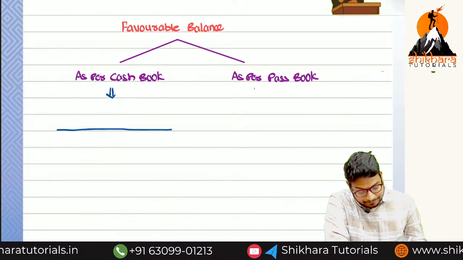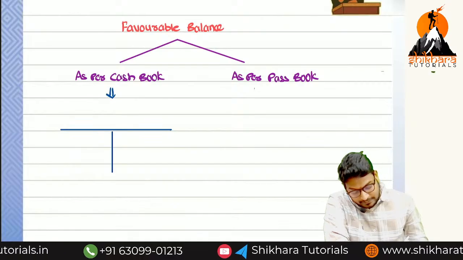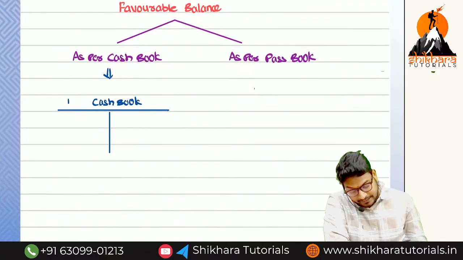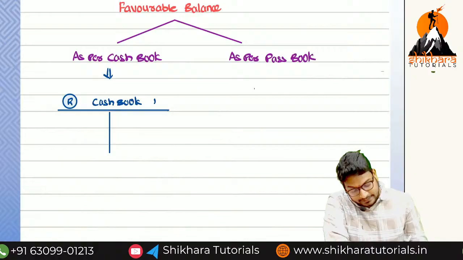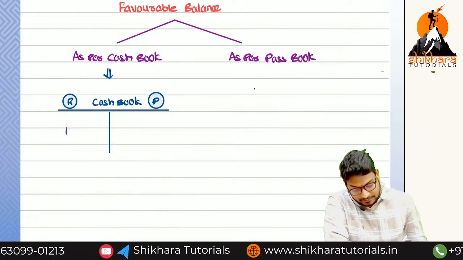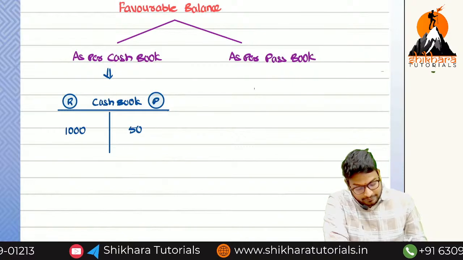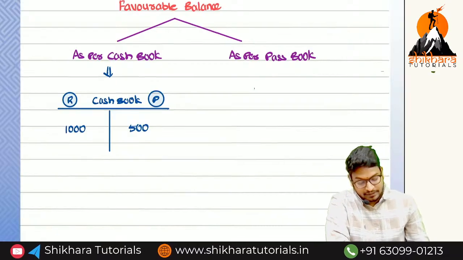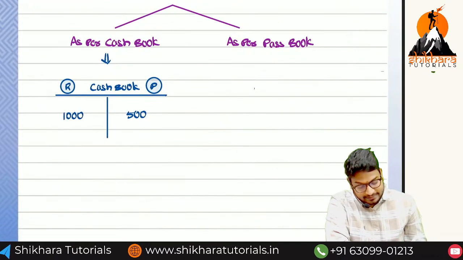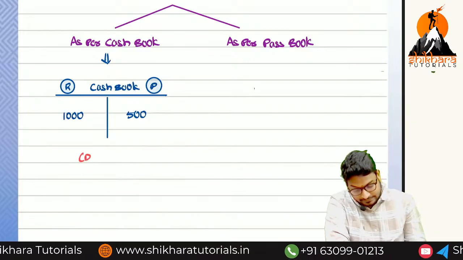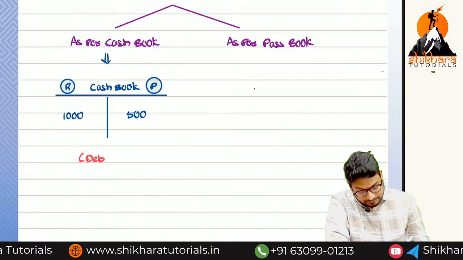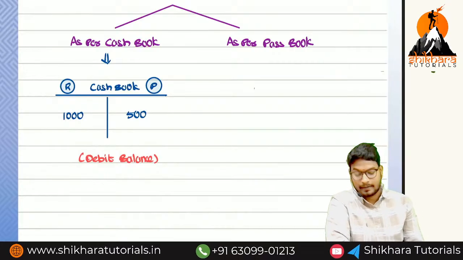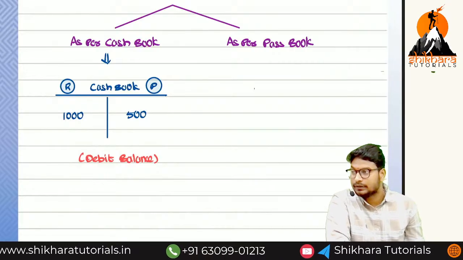Open an account. What is this one? Cash book. So here debit side receipts and credit side payments. This 1000 is on the debit side and 500 on the credit side. So this is favorable, and that is the reason we can write here debit balance.